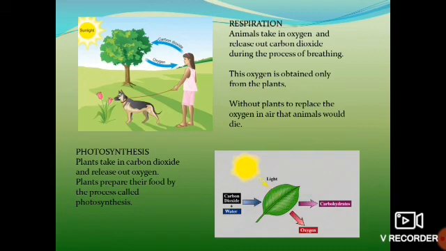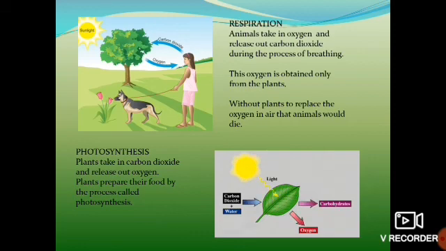Do plants depend on animals? Yes. Plants are also dependent on animals. How are they dependent? Plants prepare their own food. How do they prepare their food? Through a process called photosynthesis. During photosynthesis, the plants take in carbon dioxide, water and sunlight and they produce their own food. That process is called photosynthesis.